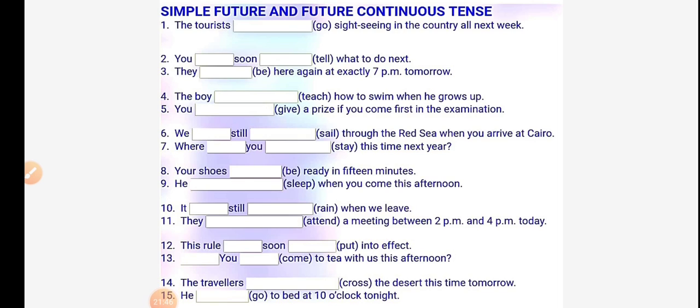Here is an exercise based on simple future and future continuous tense. Do it by yourself and prepare notes in a proper way.